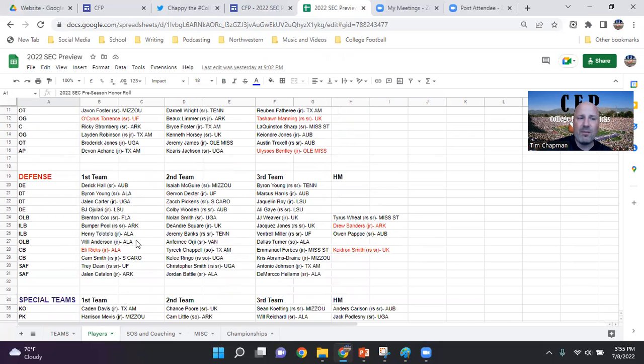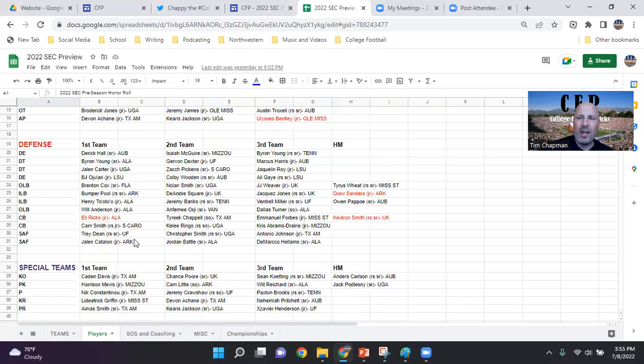Defense, 4 down linemen, 4 linebackers, 4 defensive backs. So 12 spots there. And again, because you have a mix, you've got a team like Georgia that runs a 3-4. You've got teams that run a 4-2-5. You've got teams that run a 3-3-5. So kind of putting a conglomeration of all that in.